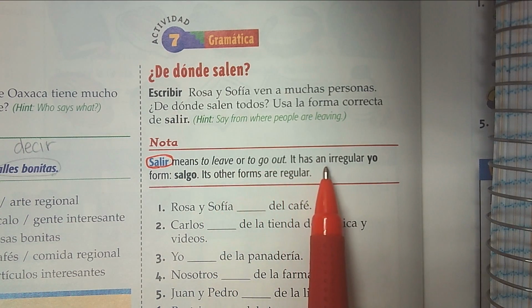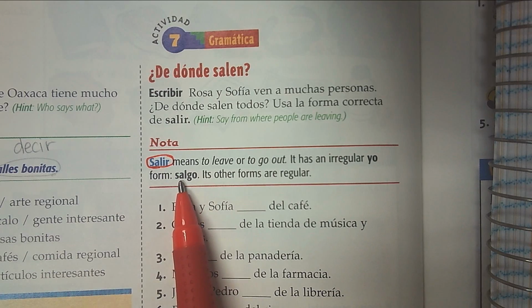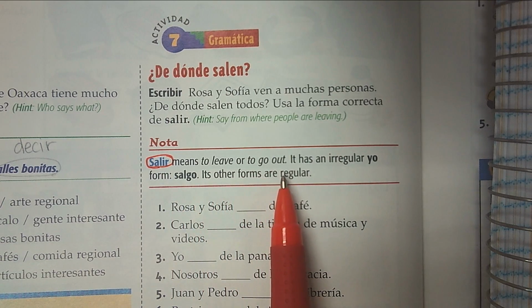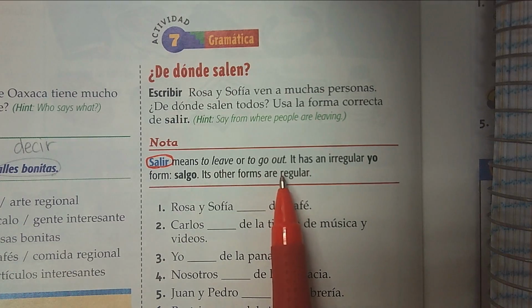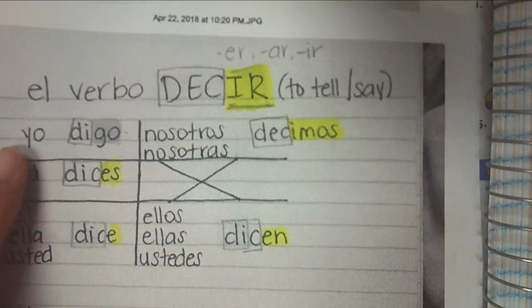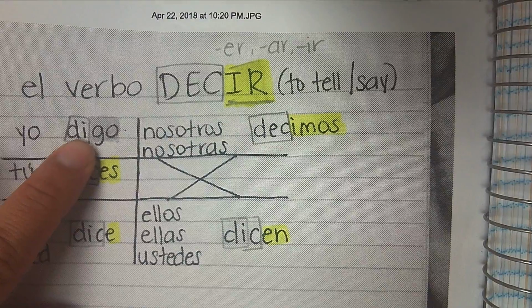Salir means to leave or to go out. It has an irregular yo form, salgo. Its other forms are regular. That should sound familiar. That's just like the verbo decir, right? In the yo form, it's irregular because it has that go ending.